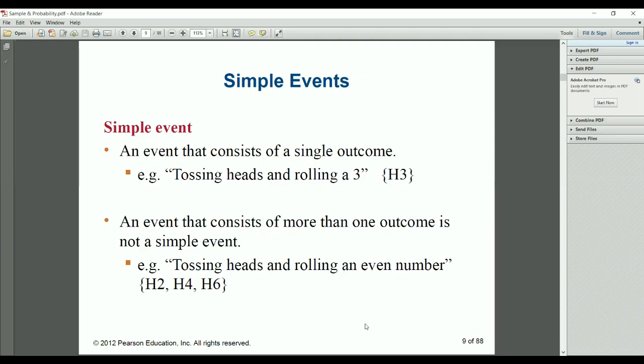If I roll 2 coins simultaneously, in 1 coin how many possibilities? There are only 2 possibilities. Either I will get head or tail. In the other one also, head or tail. Now we have to make a combination of 2 coins. I want to make a sample space. So I am rolling 2 coins simultaneously. So there are only 4 possibilities.